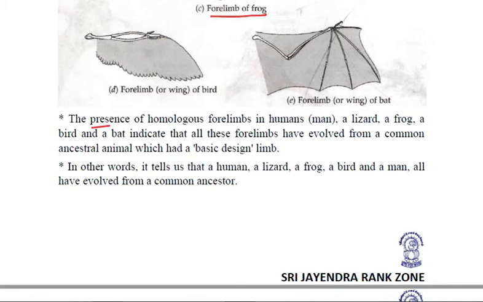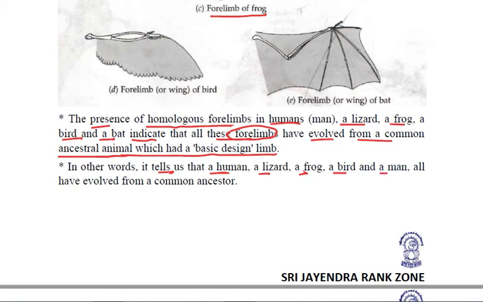Now, how exactly do they provide evidence for evolution? The presence of homologous forelimbs in humans, lizard, frog, bat, and bird indicates that all these forelimbs have evolved from a common ancestral animal which had a basic design limb. So indirectly, these homologous organs tell us that whether it is a human or a lizard or a frog, a bird or a man, all have evolved from a common ancestor. Our body design is the same.